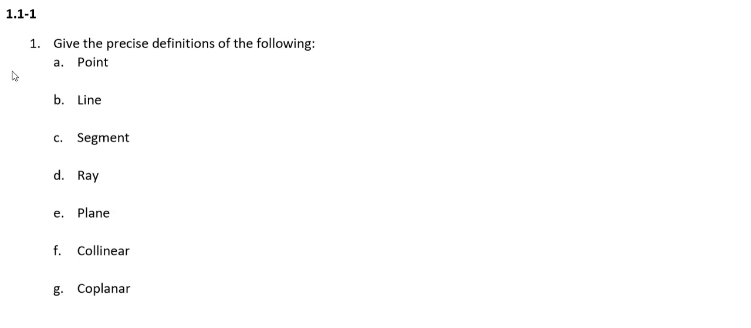Collinear is a word that means on the same line. So you can have lots of points that are on the same line. They're all collinear. Coplanar means on the same plane. So you could have many lines or points that are all on the same plane. Let's go ahead and take a look at our second question.